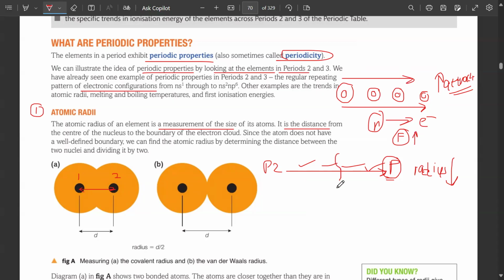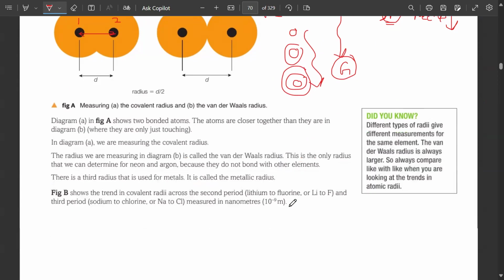And what about down the group? It would increase. Why? Because shell number is increasing. Good. So the radius we are measuring is called the van der Waals radius.